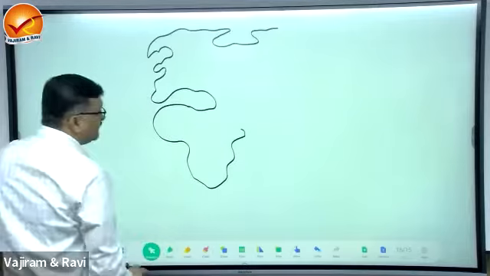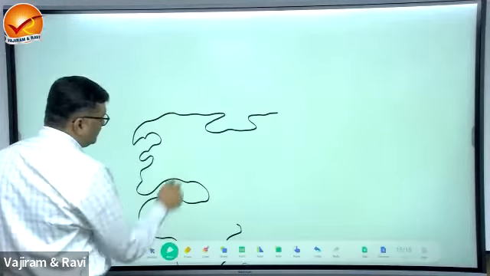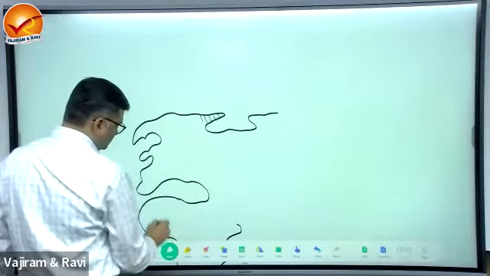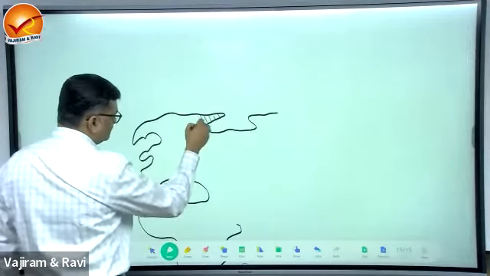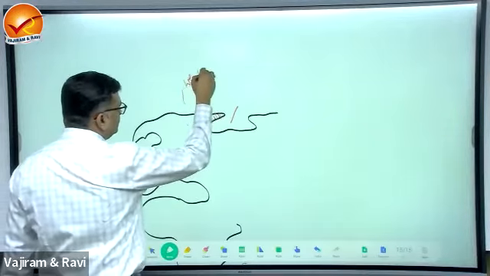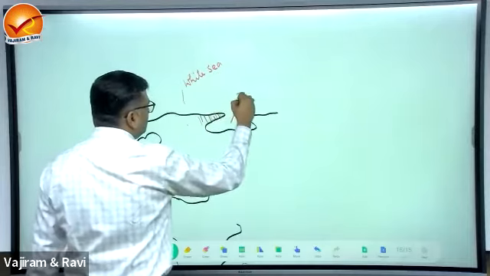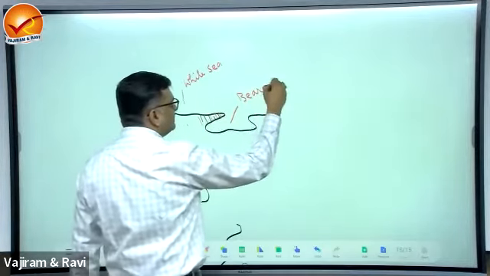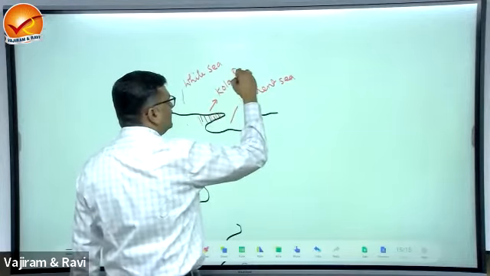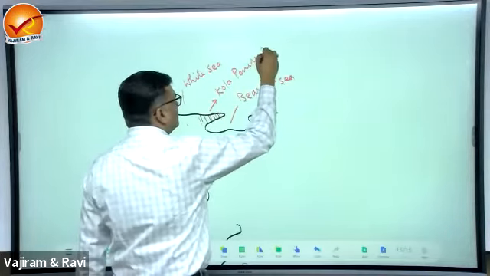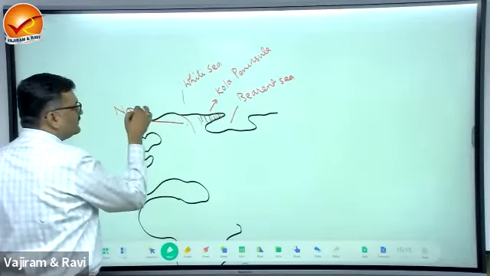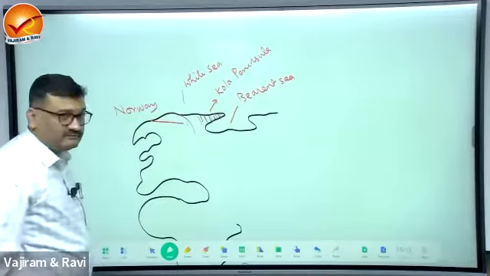This is the region of the Kola Peninsula on the map. Here it is the White Sea and you have the Barents Sea. This one is the Kola Peninsula, which is sharing the border with, what is the country here? Norway.